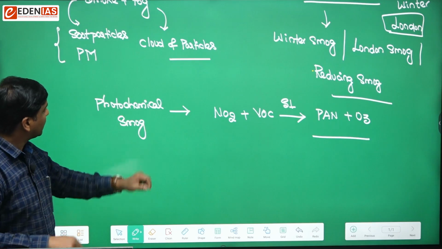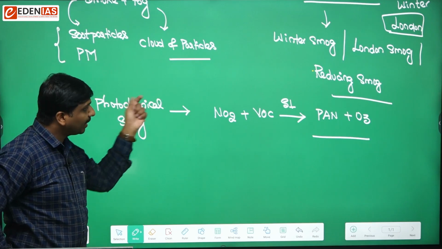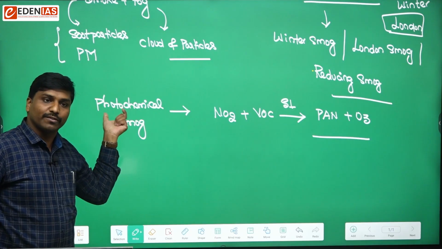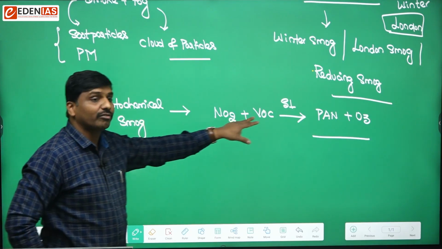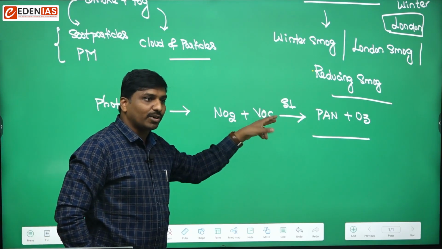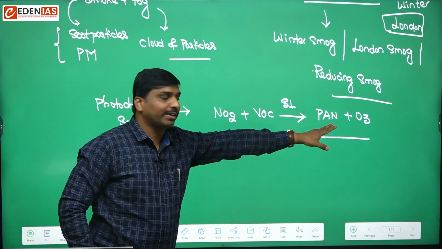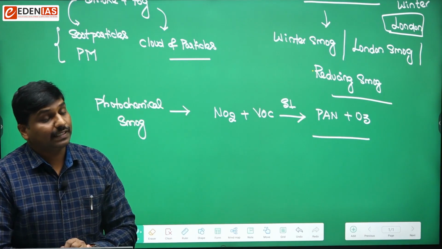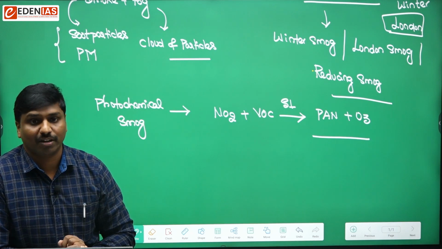So here we are seeing photochemical smog. Photo means these reactions are happening in the presence of sunlight. That is why we are using photo. Chemical means there is a chemical reaction running between two different components, resulting in the release of other pollutants. So this is how photochemical smog will occur.